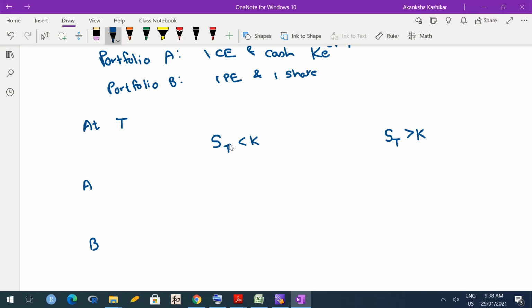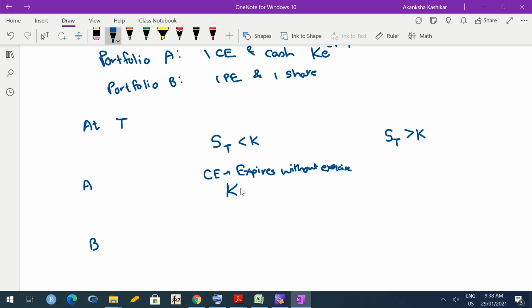If ST is less than K, meaning the market price of the asset is less than the strike price, then the call option won't be exercised. Since we are at capital T, the call option would expire. So C expires without exercise, and the cash K raised to minus RT has now accumulated to K. So the portfolio worth is K.